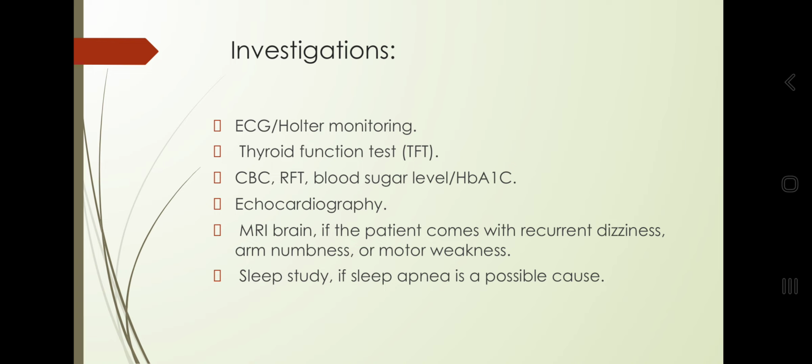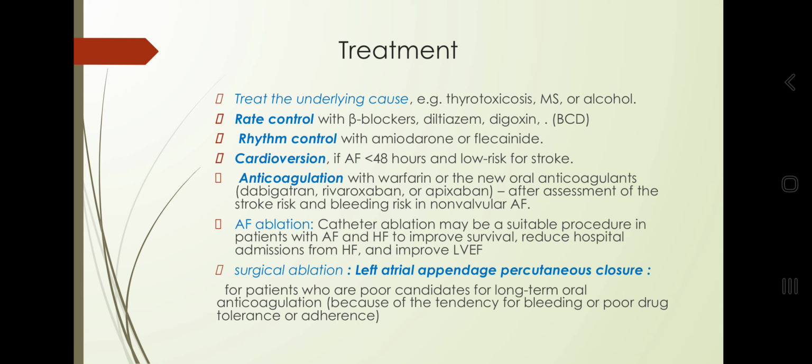What is the investigation you will do for AF? You will do ECG, echo, Holter, electrolytes and renal function, blood glucose and hemoglobin A1C, and you have to do CBC also. If there is any focal neurological deficit, you should do MRI, and if you suspect sleep apnea, you'll do polysomnography.